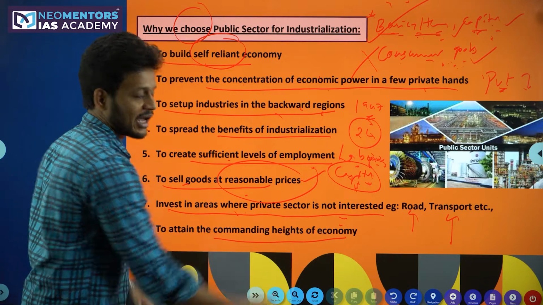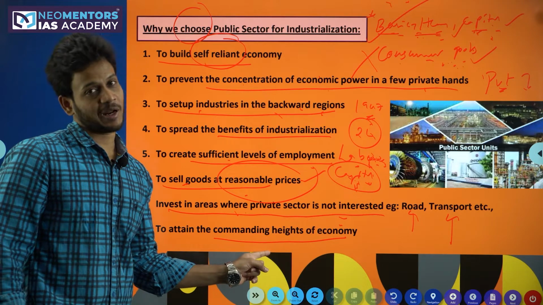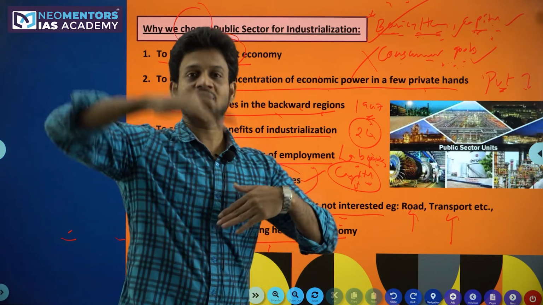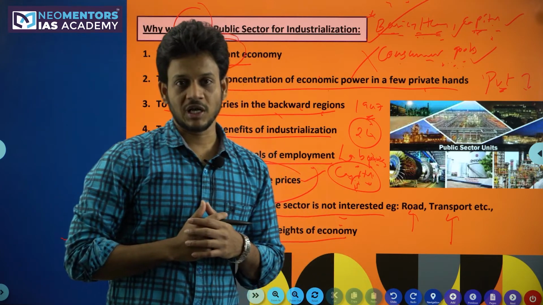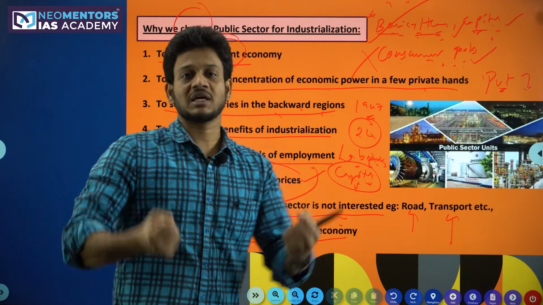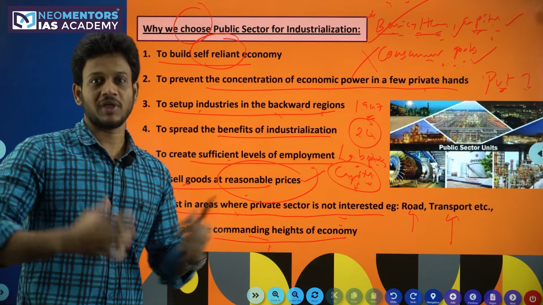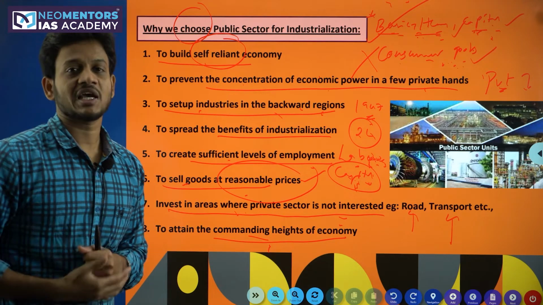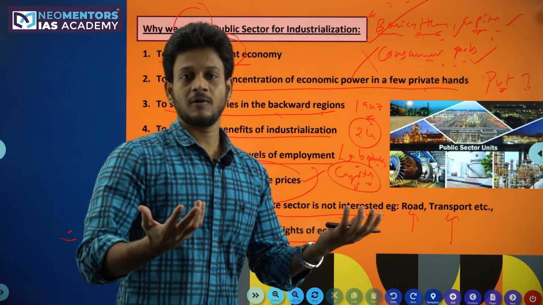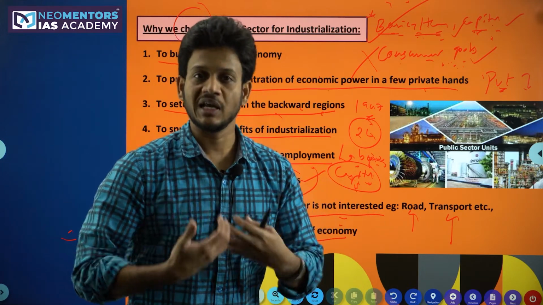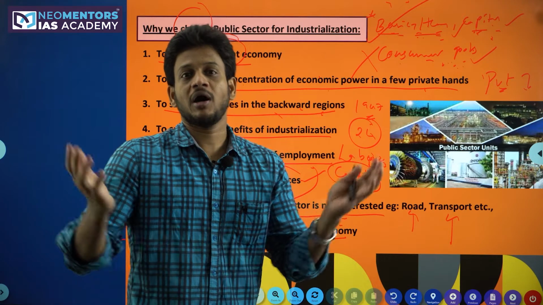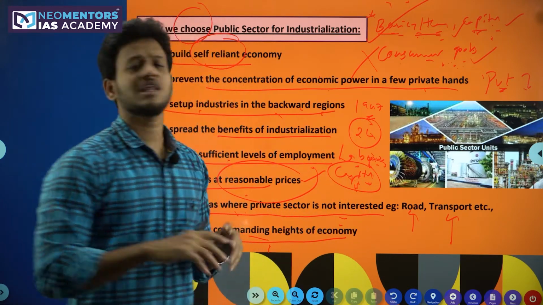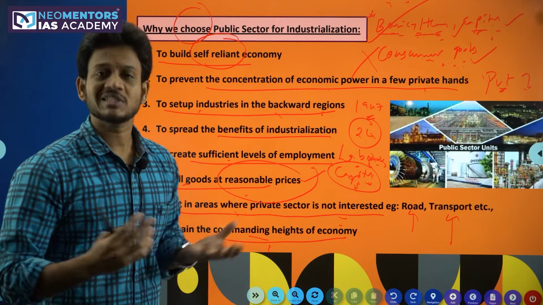To attain the commanding heights of the economy. In part 1 itself, I explained this to you. To control the economy as a regulator, to increase the economy to new levels when it comes to GDP, we need a resilient public sector. That is nothing but the commanding heights of the economy. So with these intentions, we envisaged that the private sector would do better for the improvement of Indian GDP, an unhampered way of transforming India into a developed country. But unfortunately, there were some hiccups, but to some extent we succeeded also.